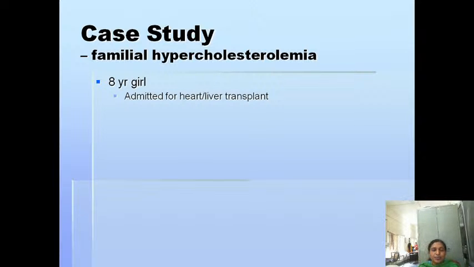What are the tests which come under the lipid profile? Total cholesterol, HDL, LDL, and then triglycerides. Triglycerides should be less than 150 milligram per deciliter. Cholesterol should be less than 200 milligram per deciliter, LDL cholesterol should be less than 100, and HDL should be more than 40 to 60 milligram per deciliter. These are the tests which come under the lipid profile. That's it, I think I have finished all the topics in lipid metabolism.